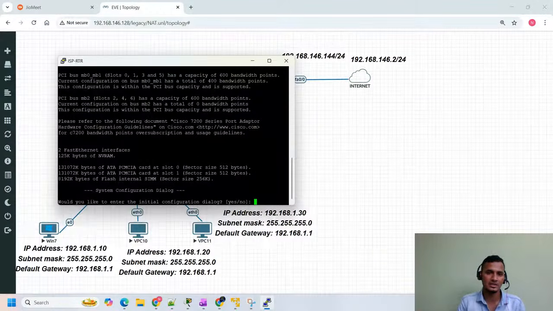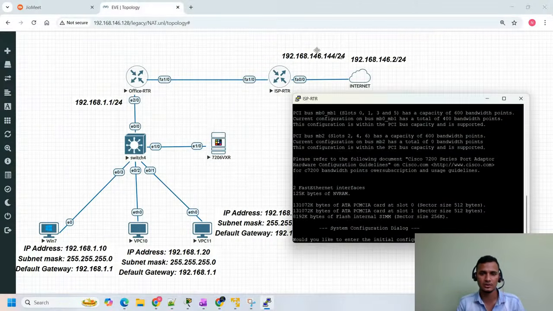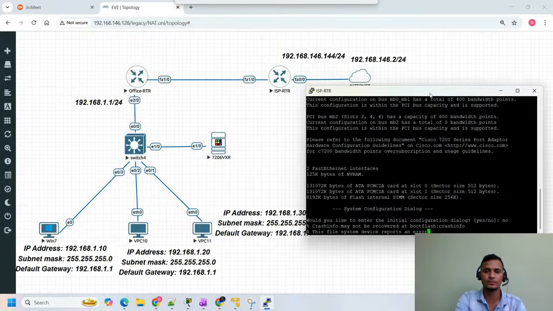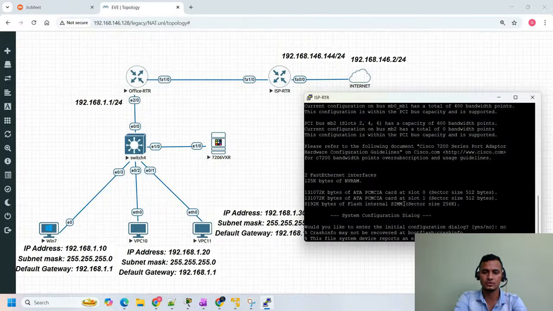I just powered on, or spun up, the ISP router. I'm getting the dialog box here, and this is your setup mode, guys. Here I'm going to type no. Once I hit no, my router will come to the user mode.